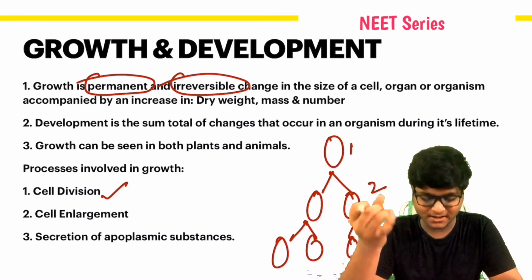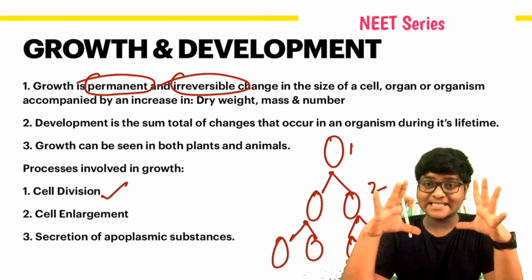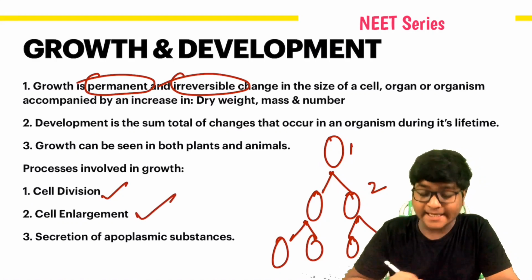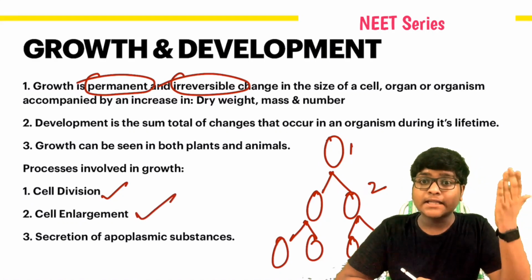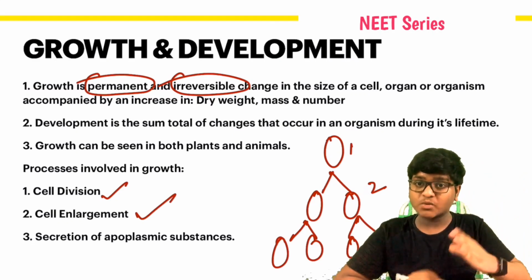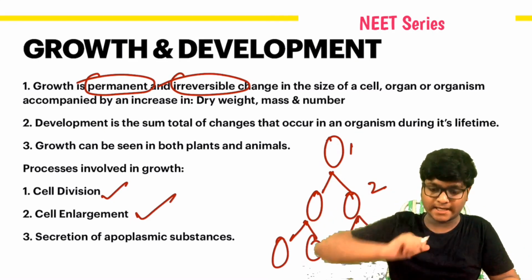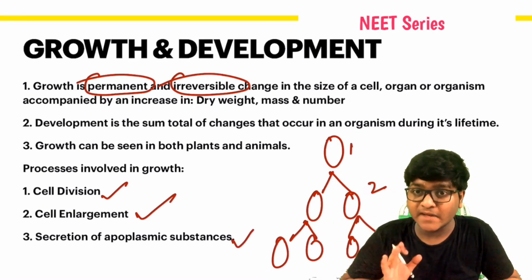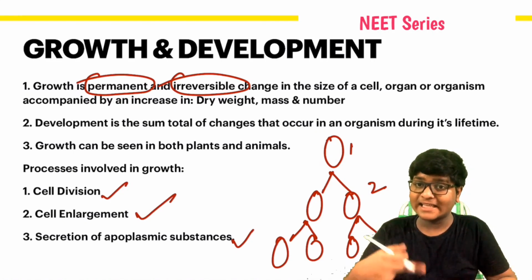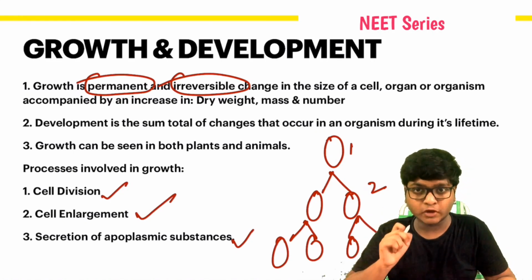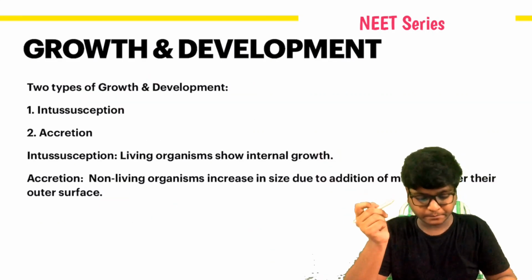So cell division, cell enlargement, the elongation or increase in size of the cell, and secretion of apoplasmic substances. Apoplasmic substances are nothing but the cell components which are present outside of the cell. Protoplasmic substances are living matter and apoplasmic are non-living matter. You have to remember that. Note it down. It's very, very important from the NEET paper point of view.